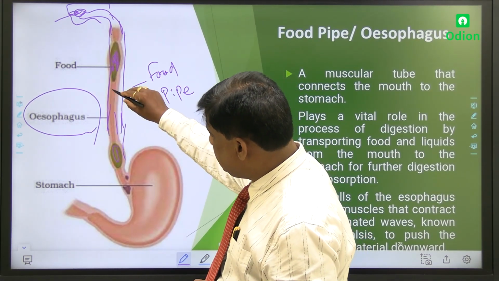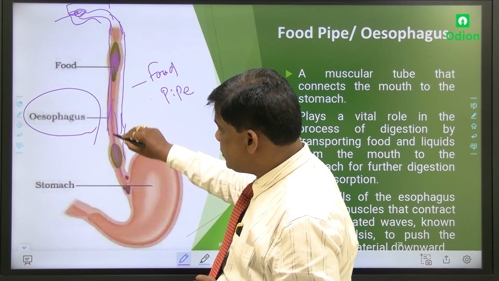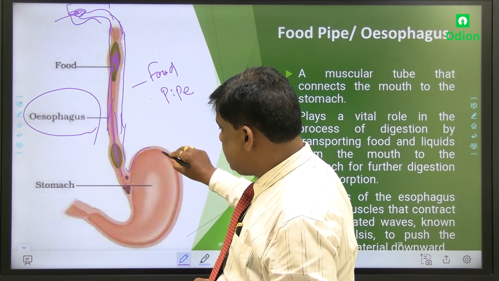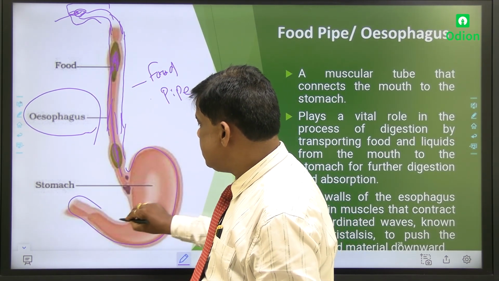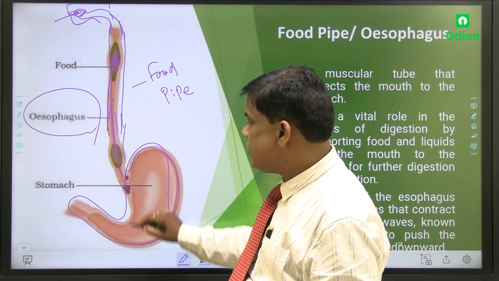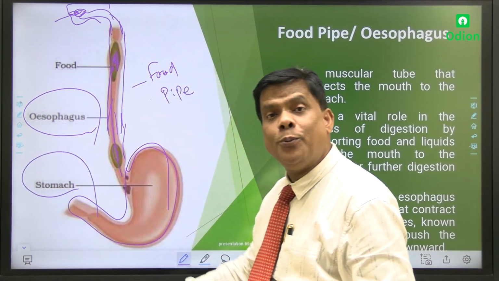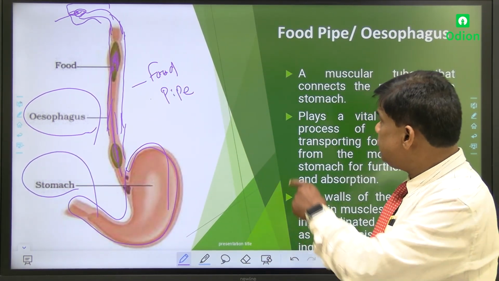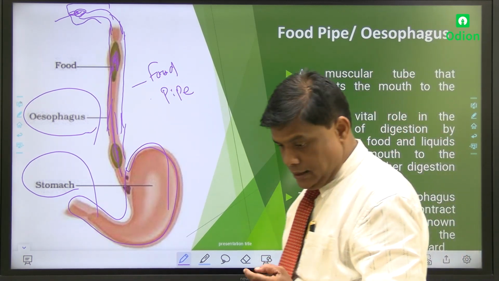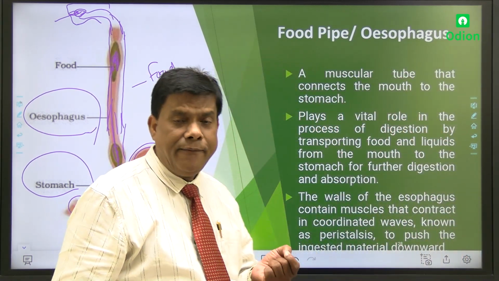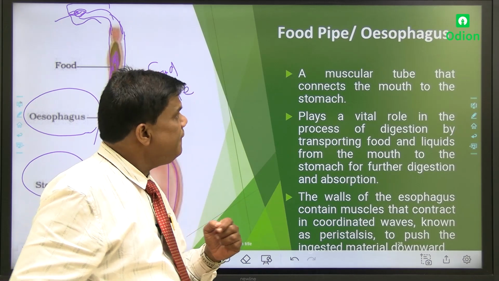This esophagus, let's run. This is the food, dear. It is coming like this. Then it will reach here. This is called the stomach. This is called what? Your stomach. We'll go through the points. A few points we should remember. This information should also be known.